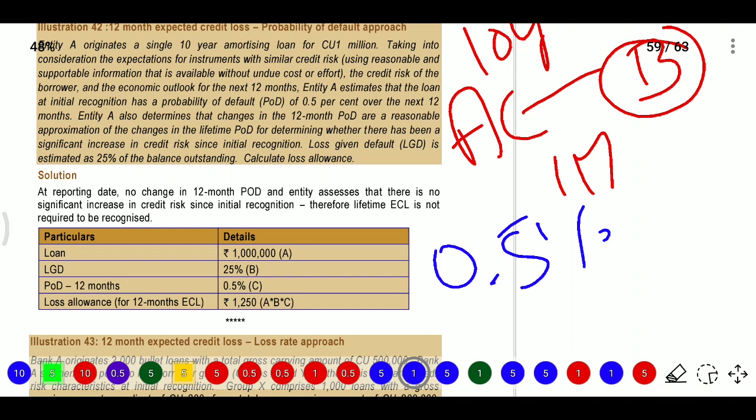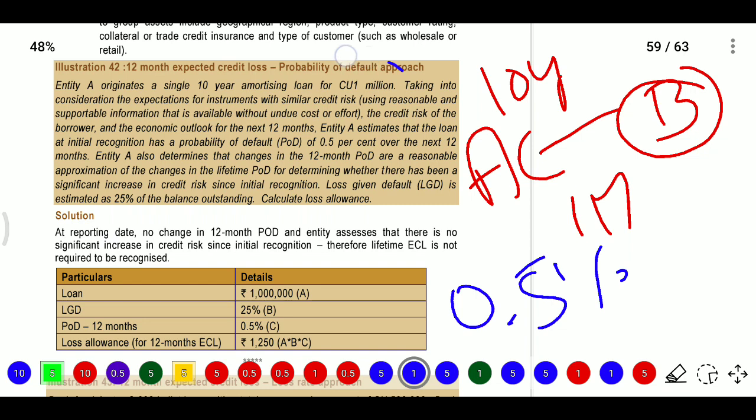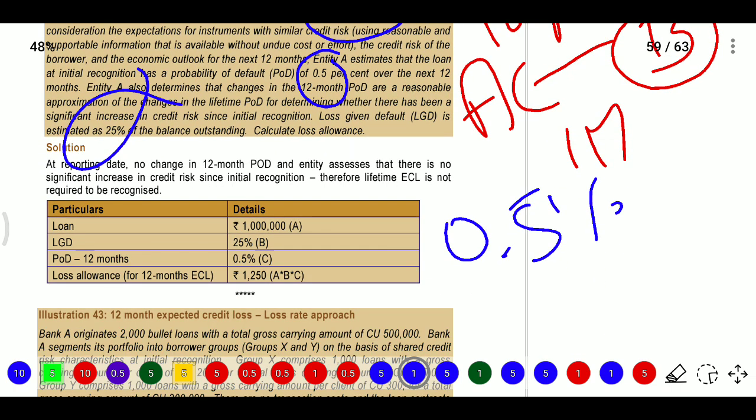0.5%, and they are taking the next 12 months. Entity A also determined that the change in the 12-month PD is a reasonable approximation of the change in the lifetime PD for determining whether there has been a significant increase in credit risk. If credit risk is increasing, at initial recognition the loss given default, LGD, is estimated at 25% of the balance outstanding. So on that balance outstanding, the total amount will be 1 million, which means 10 lakhs. So 10 lakhs into 0.5% into 25% will be the expected credit loss allowance.